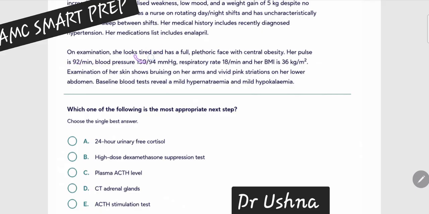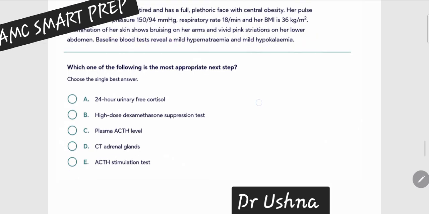On examination, she looks tired, with a plethoric face and central obesity. Pulse is 92, blood pressure is 150 by 94, BMI is 36, that means she's obese also. There is bruising over the arms and vivid pink striae on the lower abdomen, and there is hypernatremia, hypokalemia, so electrolyte imbalance is also there. So we are talking again about typical features of Cushing syndrome. Which of the following is the most appropriate next step?